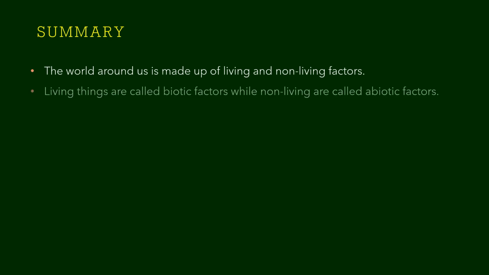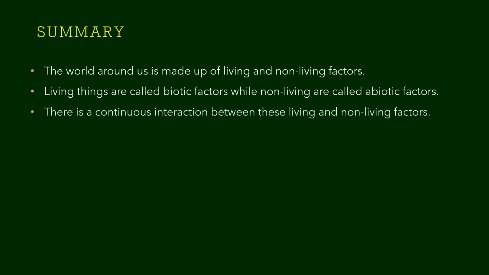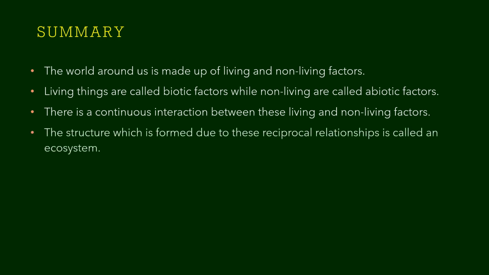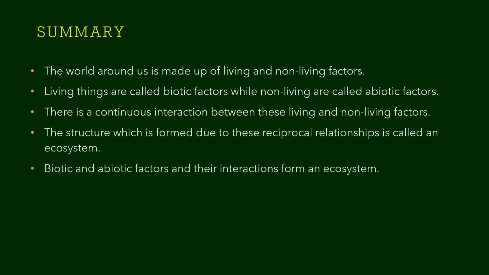Shall we summarize the points? The world around us is made up of living and non-living factors. Living things are called as biotic factors, while non-living things are called as abiotic factors. There is a continuous interaction between these living and non-living factors. The structure which is formed due to these reciprocal relationships is called an ecosystem. Biotic and abiotic factors and their interactions form an ecosystem.